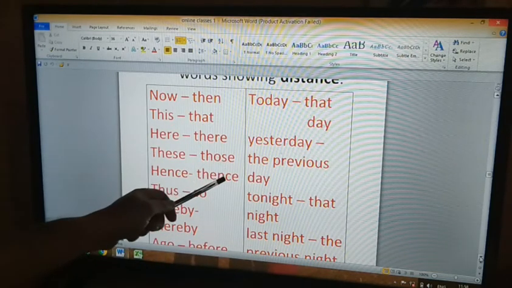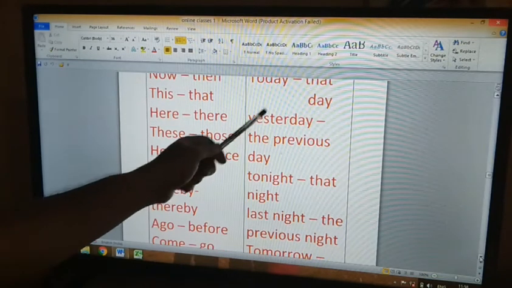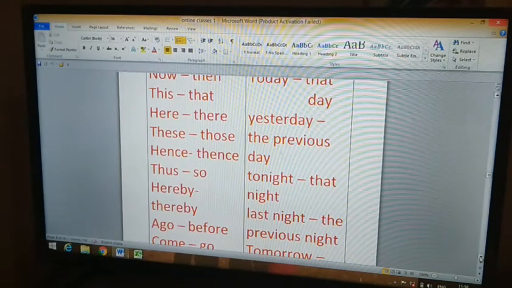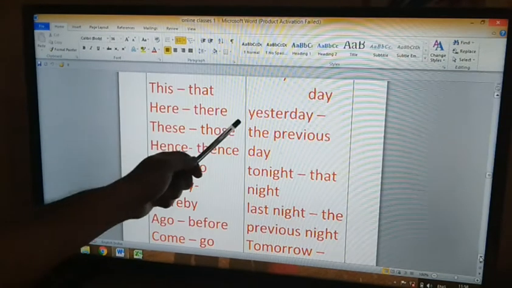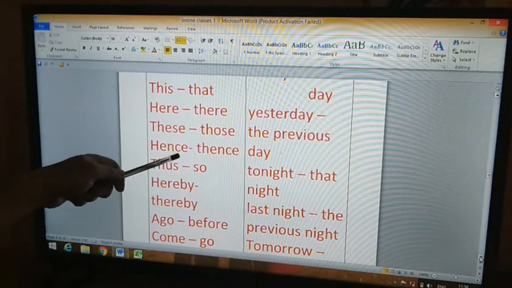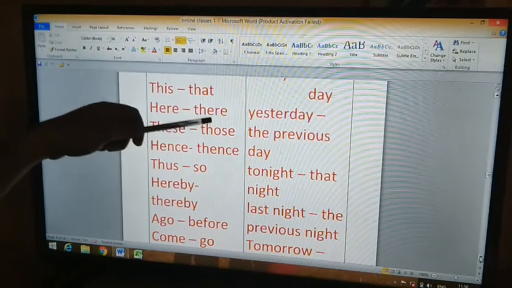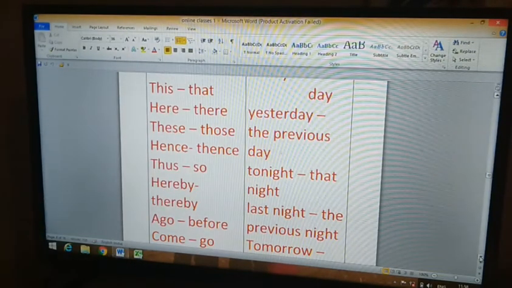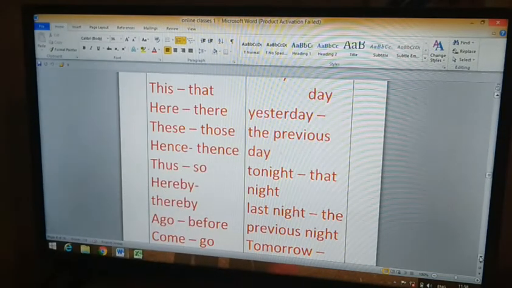Yesterday changes to the previous day. So take note of these words. So when we change from direct to indirect, everything should be changed, not just some of the words. All the necessary words should be changed. So these words of nearness should also be changed to words of farness. Those words that show nearness will be taken as words of farness. Yesterday changes to the previous day.